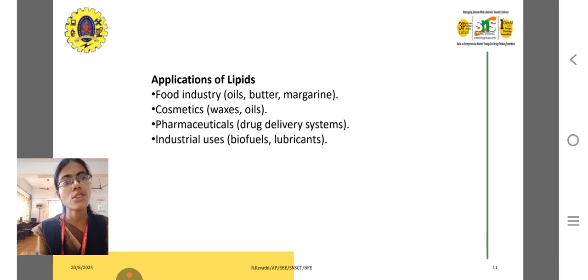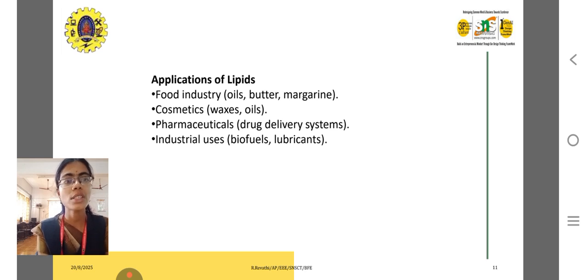What are the applications of lipids? In the food industry, lipids are manufactured as oil, butter and margarine. In cosmetics, we use waxes and oils, such as moisturizers and lip balms. In paramedical use, lipids come under drug delivery systems, where we are lacking vitamin D or vitamin K. In pharmacy we provide vitamin E capsules and fish oil capsules, rich in omega content, which is an alternate way of taking in lipids.